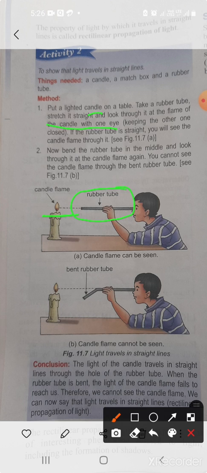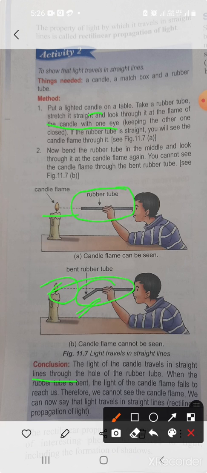In the next image, just bend the rubber tube, and now are you able to see the candle flame? No, because the rubber tube is bent downwards. So we are not able to see the image of the candle flame. Conclusion: the light of the candle travels in a straight line through the hole of the rubber tube.